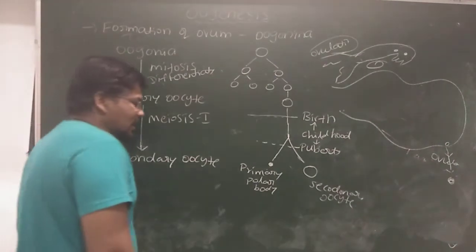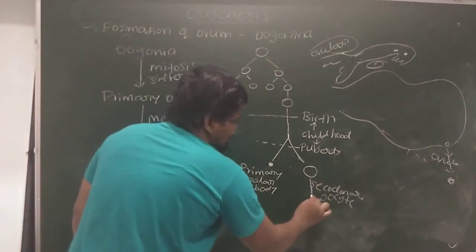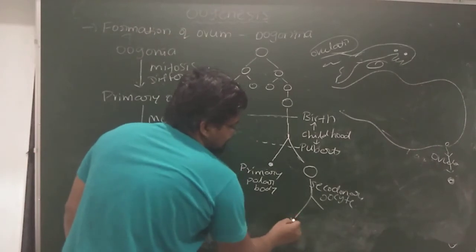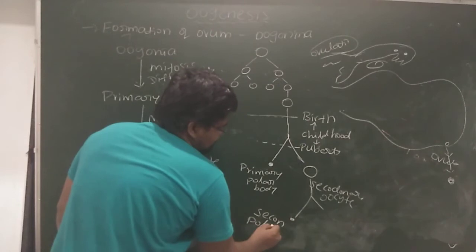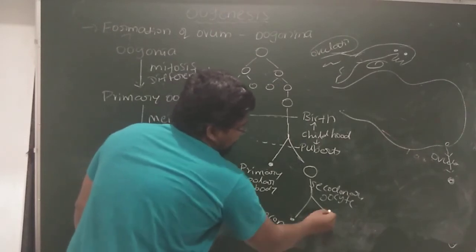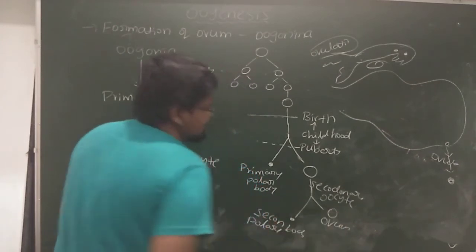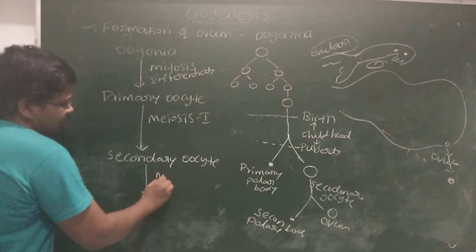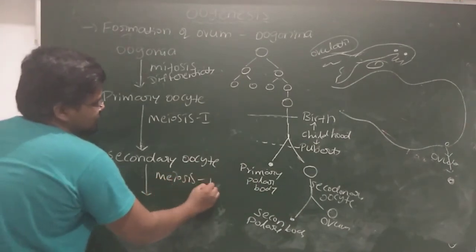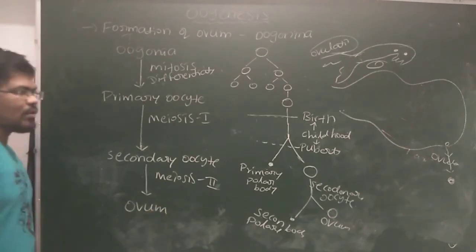After fertilization only, what happens? This secondary oocyte again divides and forms a second polar body and a mature ovum. It is also an unequal division, which leads to the formation of the mature ovum. Based on this, what did you understand? After meiosis 2, we can see the formation of a mature ovum and one second polar body.